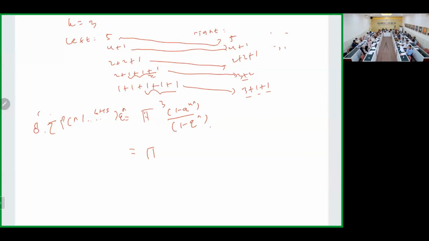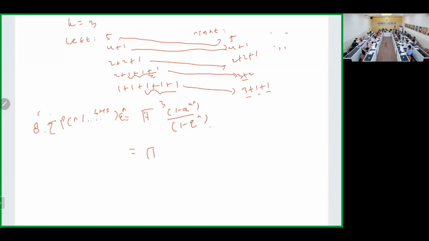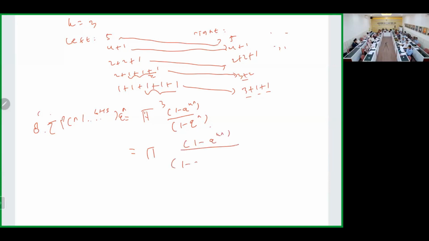How do you want to do it? I mean, we list all the products manually, all of them, and then you can cancel it out. Correct? So you have 1 minus q to the kn over 1 minus q to the n.